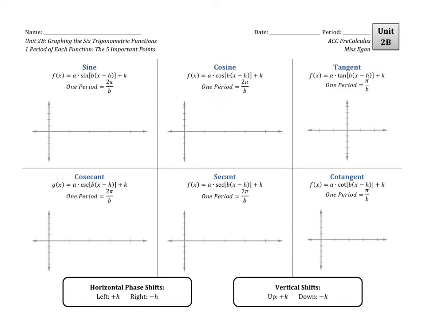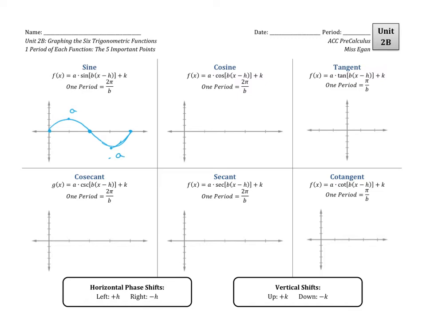We know that over the course of a whole period, sine starts and ends on the midline, and dead in the middle, it crosses the midline as well. Now we know that what it's going to do in between those 2 points is go up and down. And so it goes to whatever value A is, and then the opposite value of A as it goes to the right. And so then we get to connect with a lovely, wonderful curve. And that's how we get our sine graph. That's one period of a sine graph.